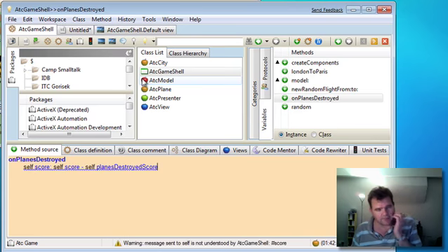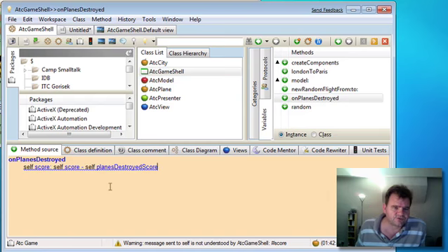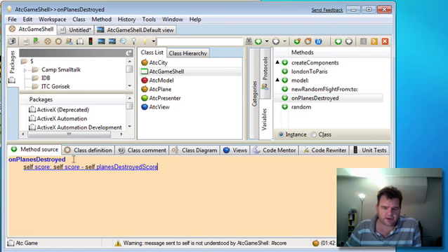Okay. Now, this onPlanesDestroyed event is triggered inside the update process that is running in the game loop. So the problem with this is that the set score method will actually want to modify the score that we see on the screen, which is actually a component that normally is modified by the user interface loop, or the user interface process.